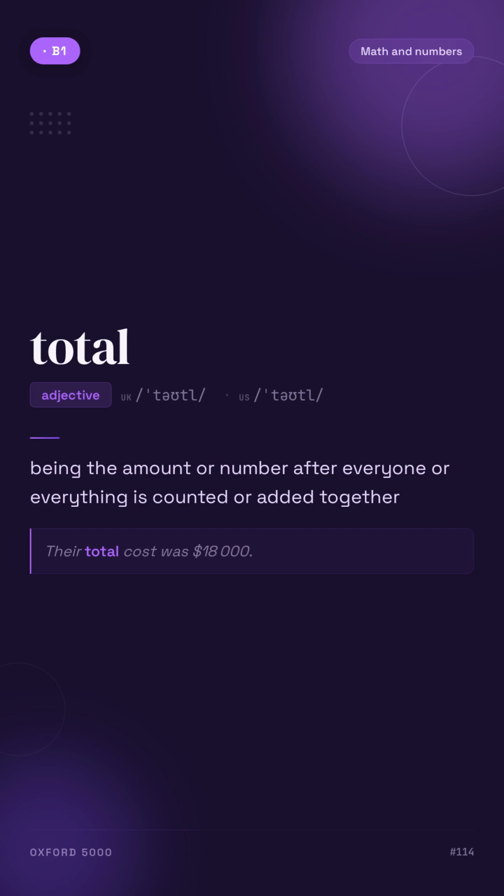Total. Being the amount or number after everyone or everything is counted or added together. For example, their total cost was $18,000.